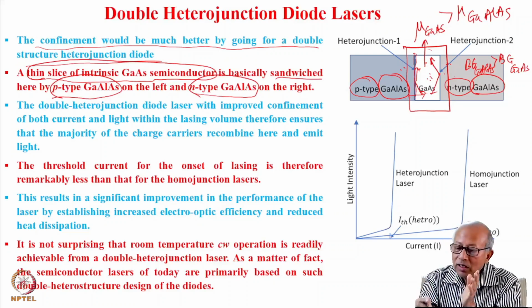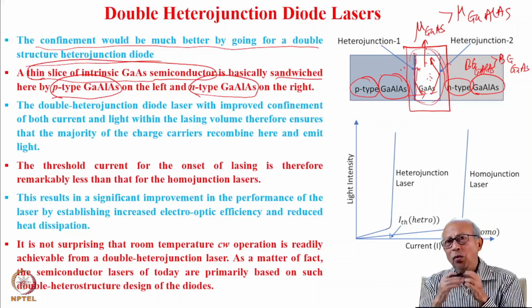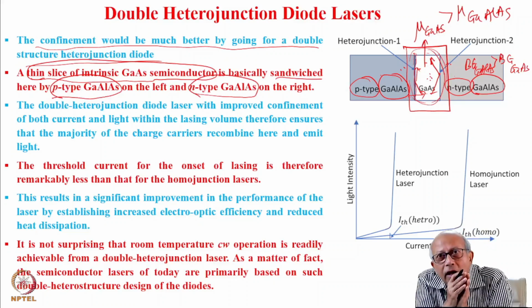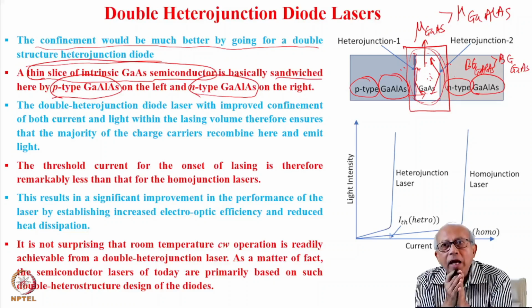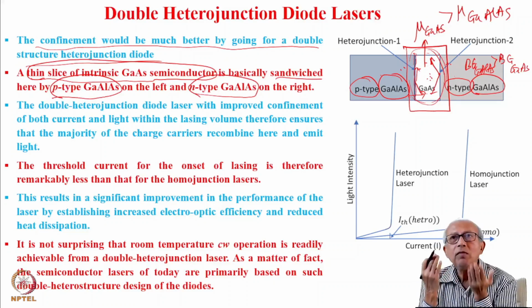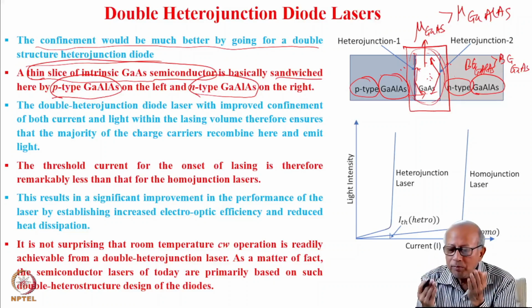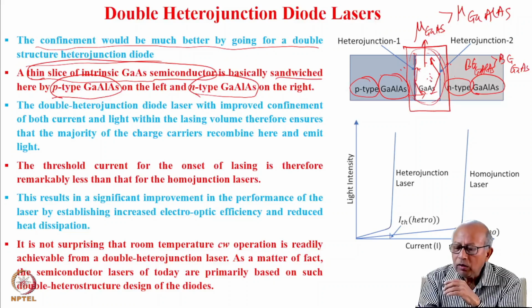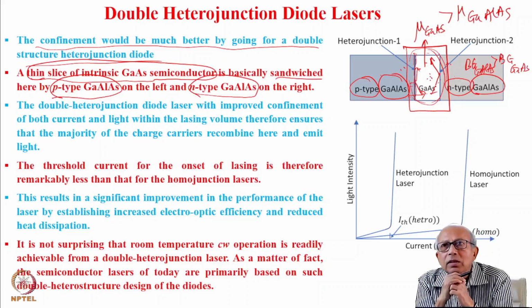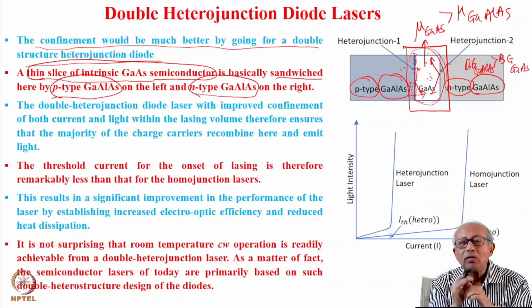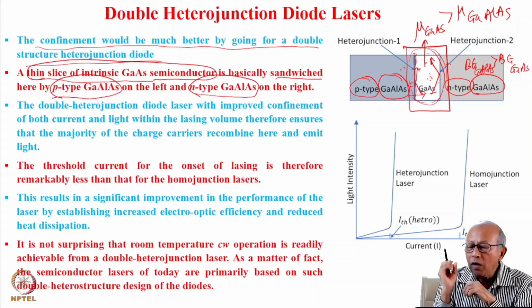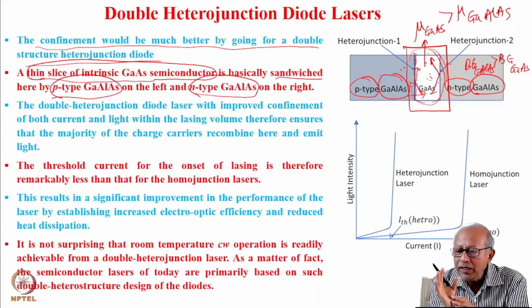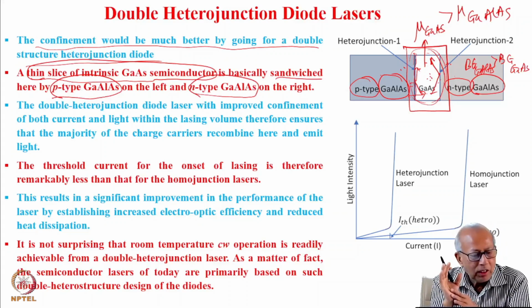And if the charge carriers are very well confined here, then the chance that they will recombine and produce light would also be extremely high, and the produced light would be very well confined inside this. So you see, the double heterojunction laser allows perfect confinement of both light as well as charge carriers.